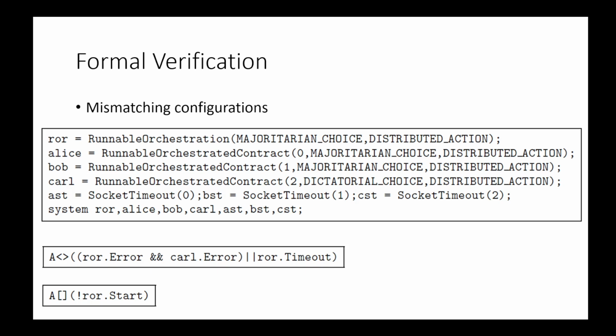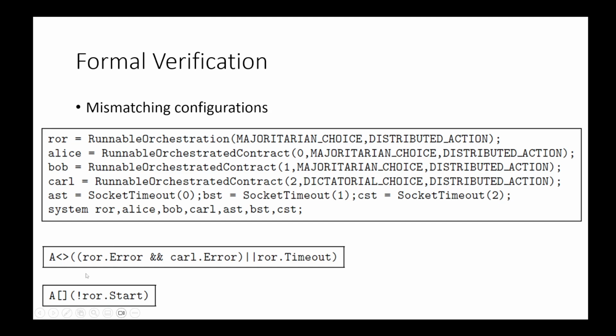Finally, concluding, as I was stating at the beginning of this presentation, there is also a formal verification of scenarios in which we have mismatching configurations. For this, we needed to have a different version of the model. For example, in this scenario, Carl has a mismatching configuration. It has a dictatorial choice, while all the others have a majoritarian choice.